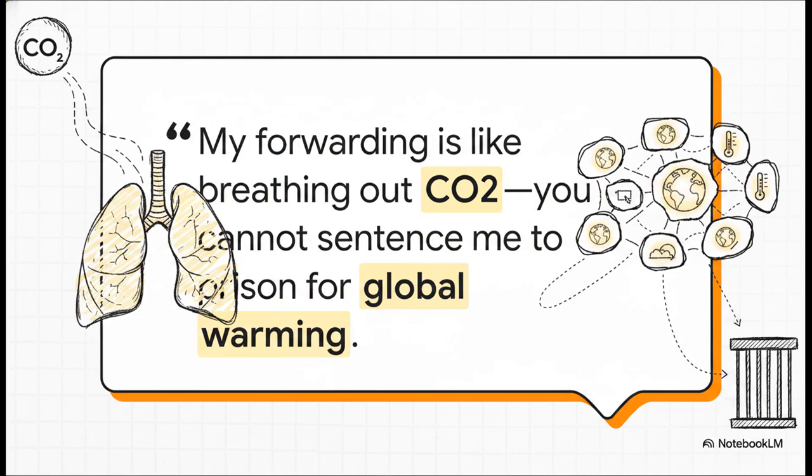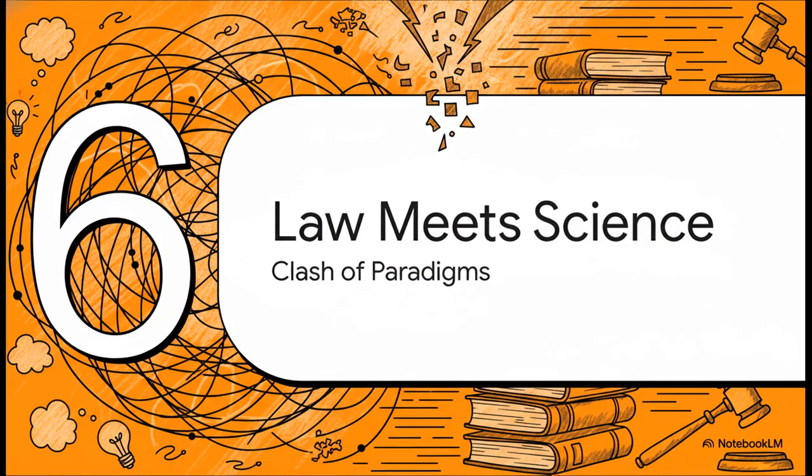Dr. Chen actually summarized this disconnect with a really powerful metaphor from his defense document. He stated, "My forwarding is like breathing out carbon dioxide. You cannot sentence me to life in prison because of global warming." I mean, that vividly captures the logical gap of applying linear legal logic to complex systems. Yes, he breathed out a tiny bit of carbon dioxide by forwarding a post, but to blame him for macro-level climate change, the supposed social chaos, totally ignores the vast, complex, and unequal realities of the system we all participate in.